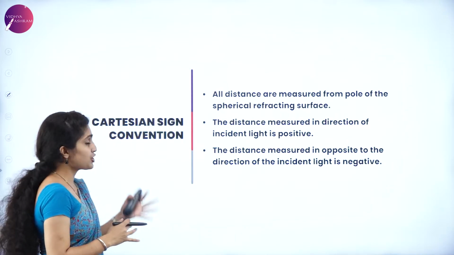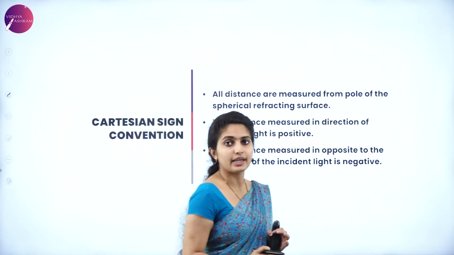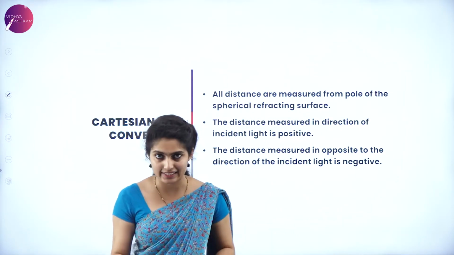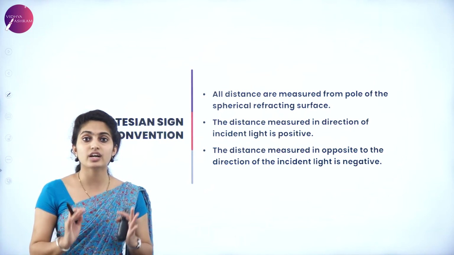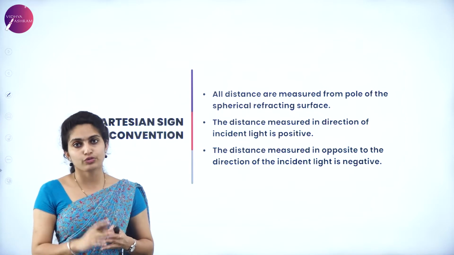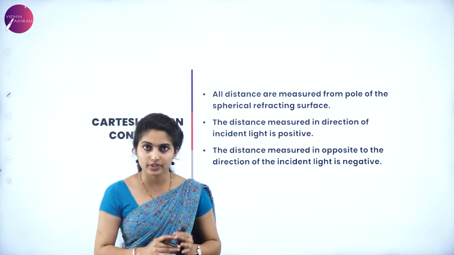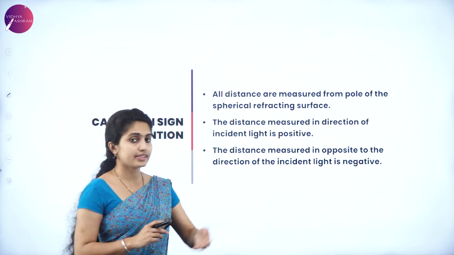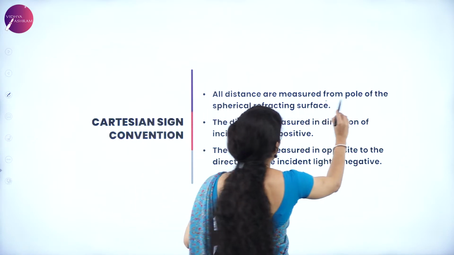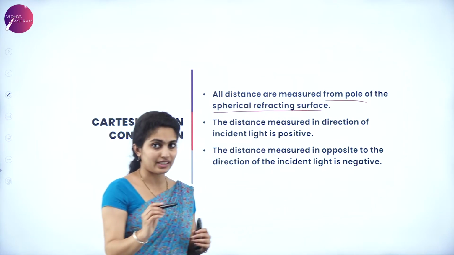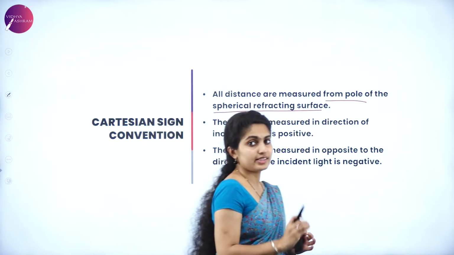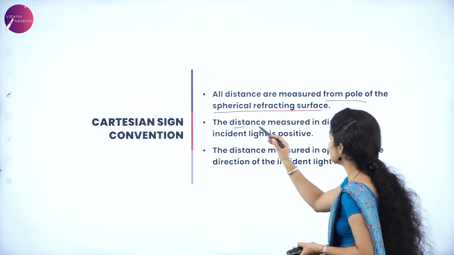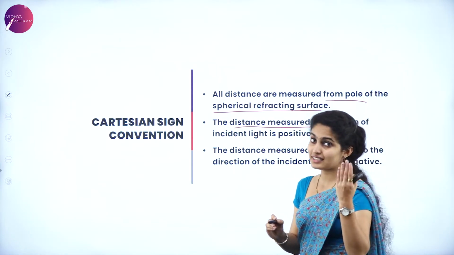Next is the Cartesian sign convention. Each and every time, whether it is for a mirror, a spherical surface or a lens, there will be Cartesian signs which we need to note. How exactly is the sign convention taken here? All distances are measured from the pole to the spherical refracting surface. Remember, always all the distances are measured from the pole, and the distance measured in the direction of the incident light is said to be positive.